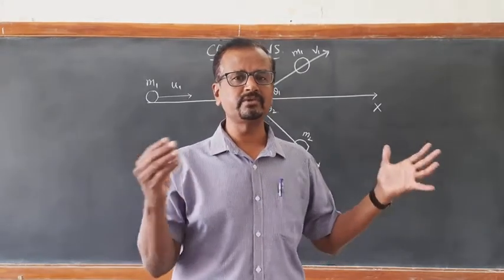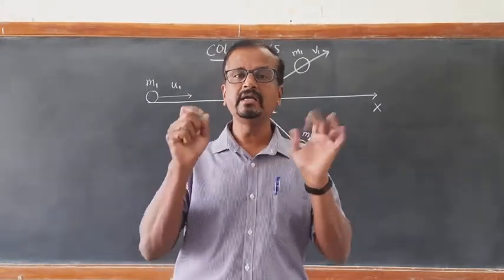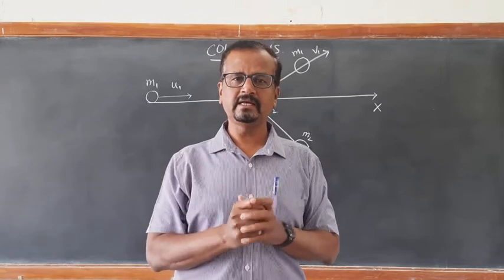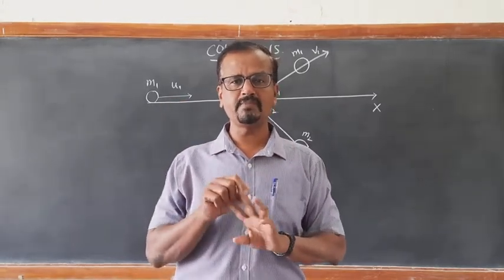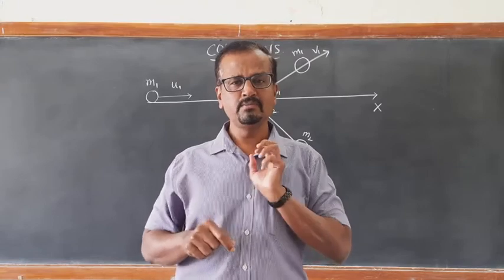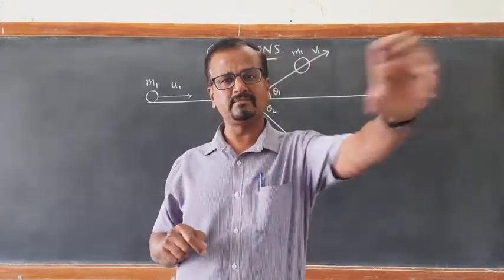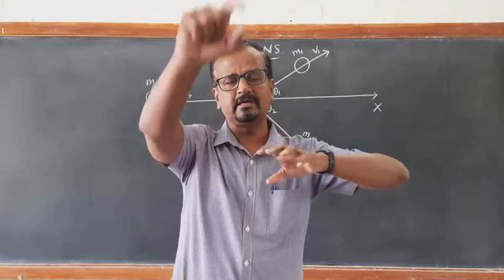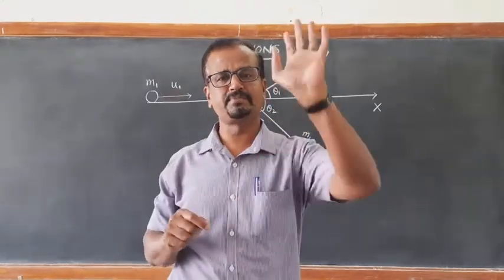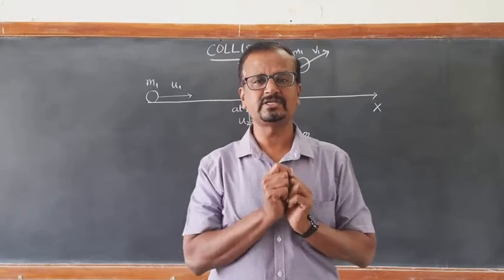Most of the violent collisions we see are inelastic collisions. And there are certain collisions you must have enjoyed. When two marbles collide, sometimes both the marbles move together, one behind the other or attached together, with the same speed. That is a completely inelastic collision.